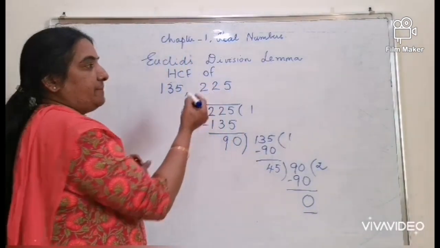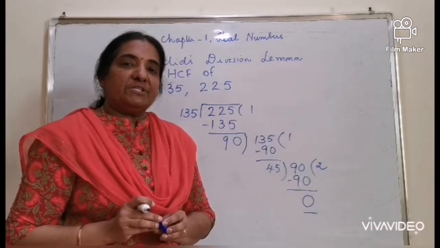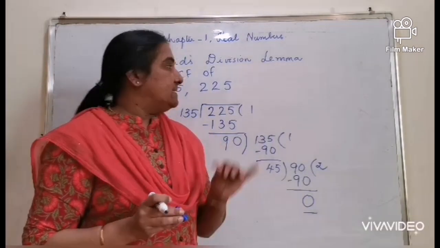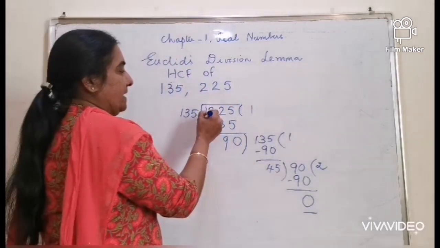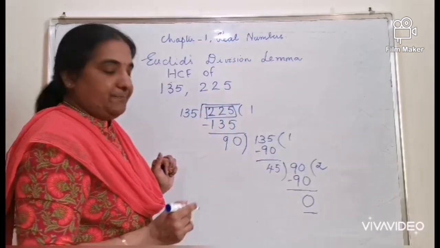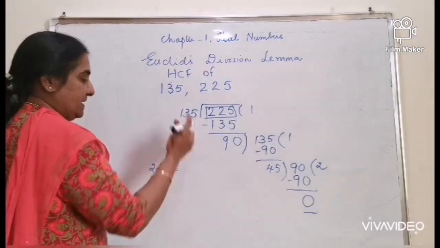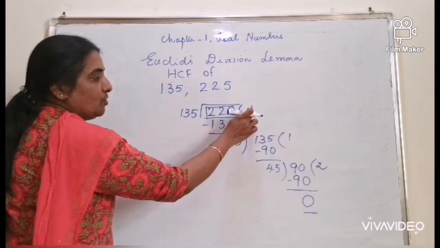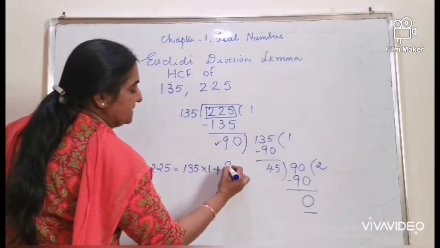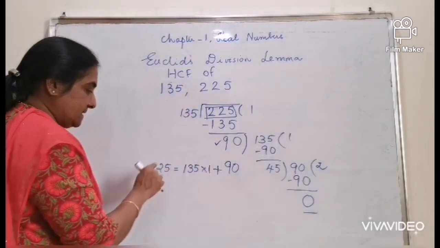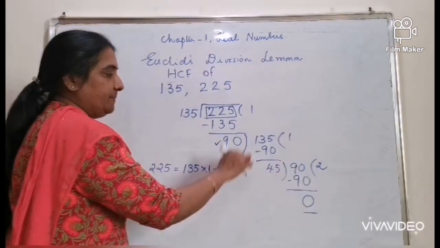Now we are going to prepare the algorithm, or the step-by-step procedure, and finally get the HCF of 135 and 225. In the first step, you can see 225 is taken as the dividend, divisor is 135, quotient is 1 and the remainder is 90. That is, dividend is equal to divisor into quotient plus remainder.